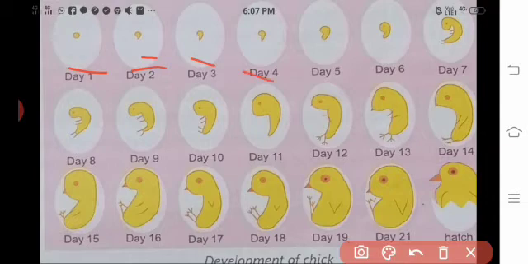Okay. Next, the embryo takes a C shape. You see in the fifth day, it looks like a C shape, isn't it? Yes. In the sixth day, you see the membrane continues to grow and now surrounds more than half of the yolk. Next, appearance of claws. In the ninth day, you see appearance of claws, isn't it? Budding of the first feather follicles. Next one, 10th day, you listen.